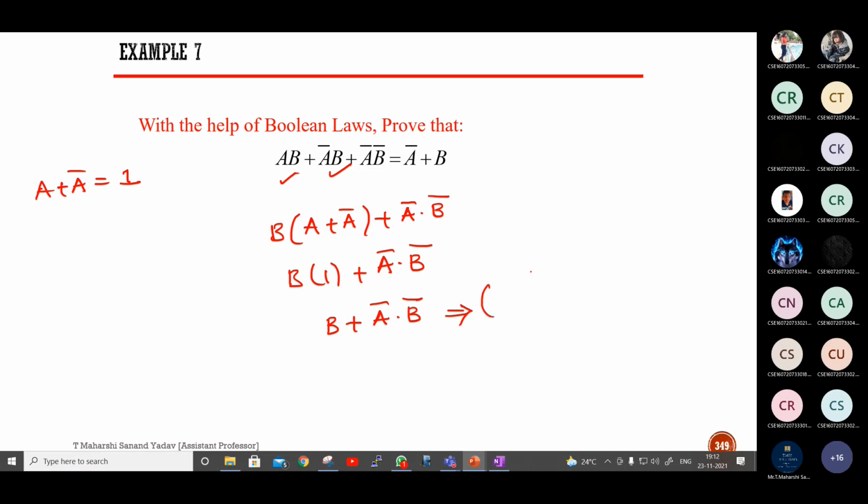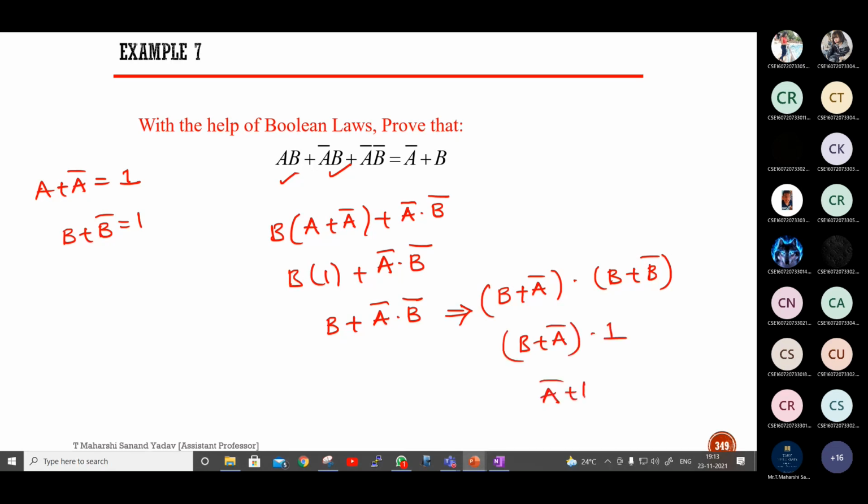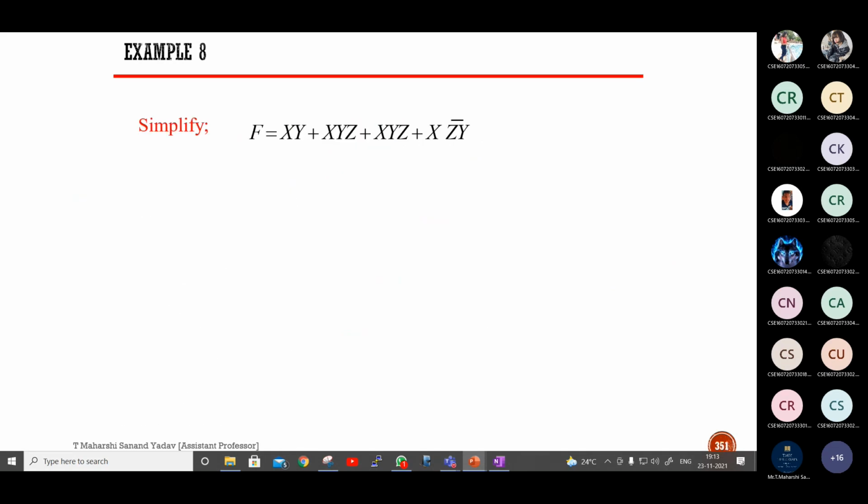How should I write? B plus B bar B into plus A bar dot B plus B bar. B plus B bar. So we know that B plus B bar is 1, sir. So this is B plus A bar into 1. So the final result is A bar plus B, or else you can write it as B plus A bar. Anything is okay. So one thing is you need to revise all the laws so that any number of problems you can solve easily. Next, tell me for this one.